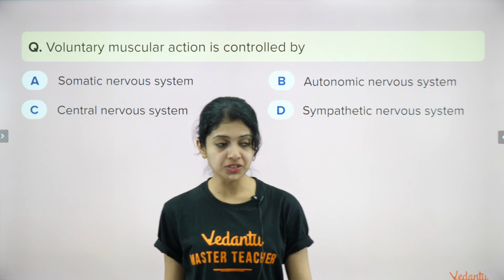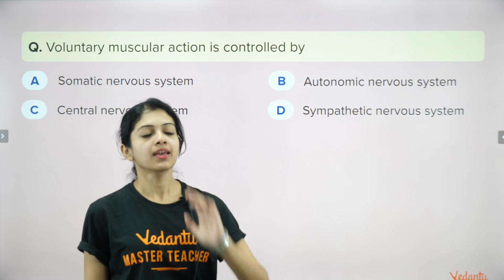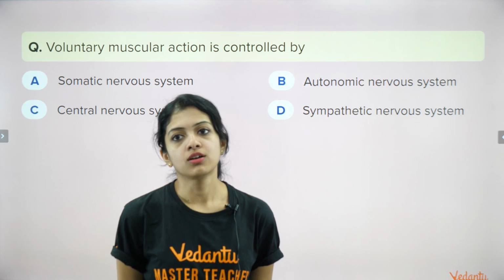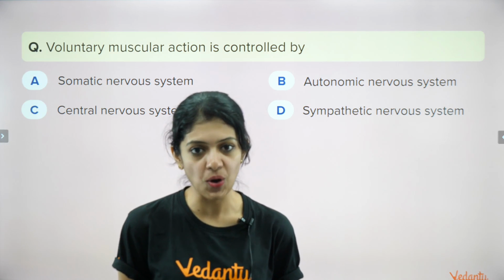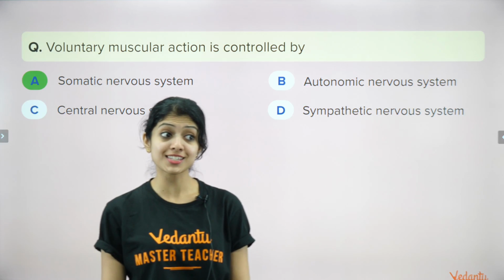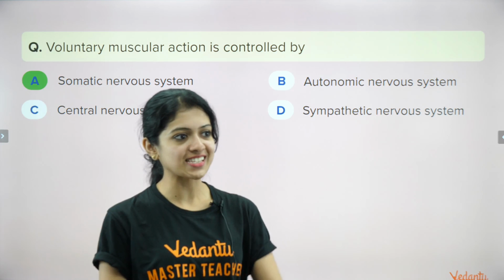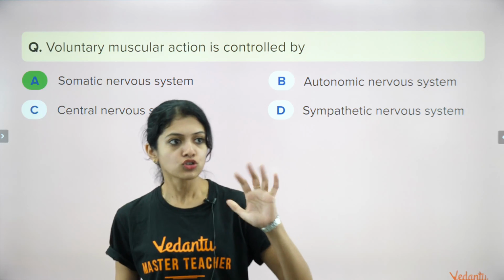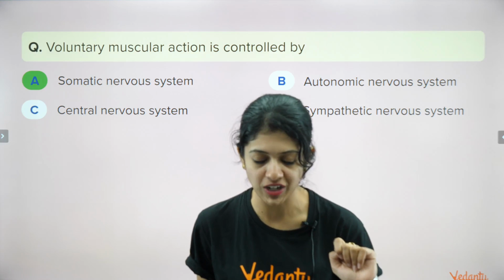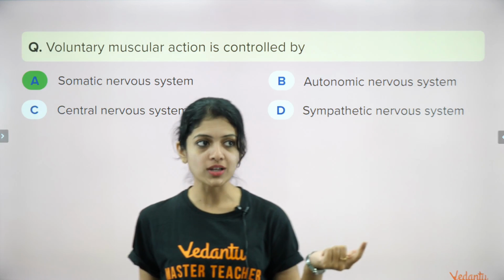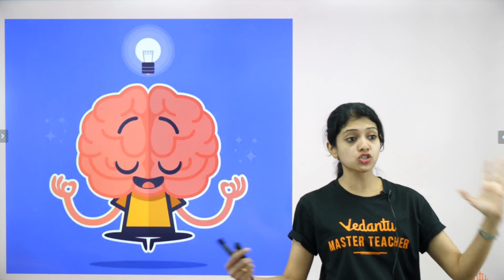Voluntary muscular action is controlled by, yes, quickly, 5, 4, 3, 2, 1, go. Yes, the answer is the somatic nervous system. Yes, many of you have given the answer as A. Those of you who said the answer is C, probably go back and check your answer once again. Think about why it's not C and why it is A. Okay, guys? Yes, as I told you yesterday, the brain is a very, very special organ. It does so many things for us. It decides so many things for us.